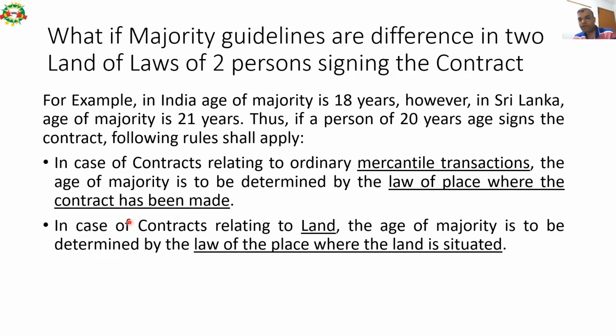In case of contracts related to land, the age of majority is to be determined by the law of the place where the land is situated. So if you and I are signing a contract, you are from India and I am from Sri Lanka, and the property is situated in Sri Lanka, then we both should be of age more than 21 years, whether we sign the agreement in India or Sri Lanka. Likewise, if the land is in India and we are signing a contract in Sri Lanka or in India, then the age of both persons should be more than 18 years to make that contract effective or legal.